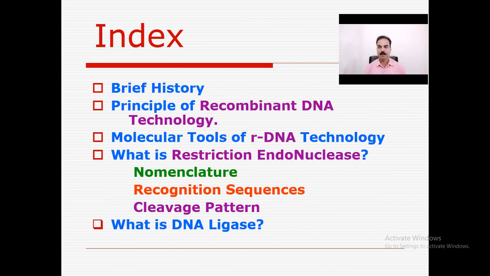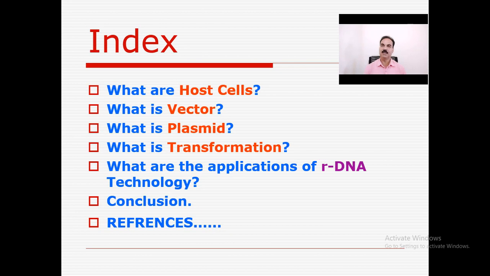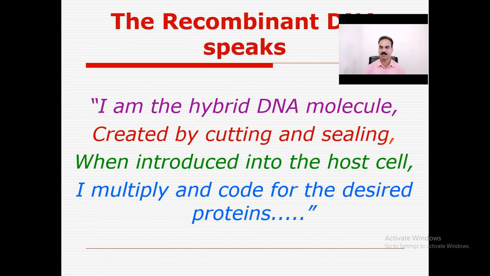Index: the history of rDNA technology, the principle of recombinant DNA technology, molecular tools of recombinant DNA technology, what is the restriction endonuclease, the nomenclature, recognition sequence, the cleavage pattern, what is DNA ligase, what are the host cell, what is the vector, what is plasmid, what is the transformation, what are the applications of recombinant technology, conclusion and the references.